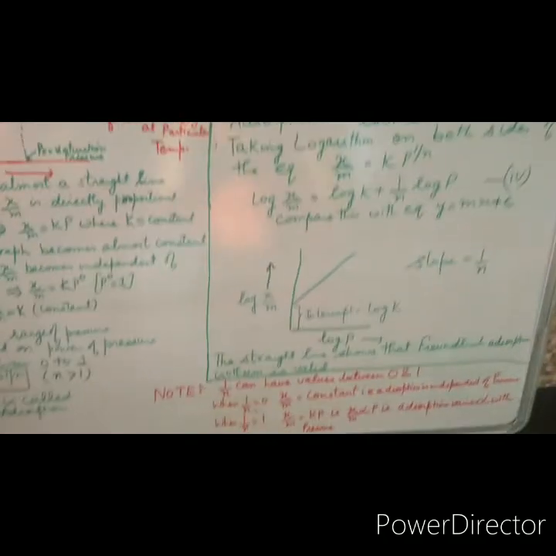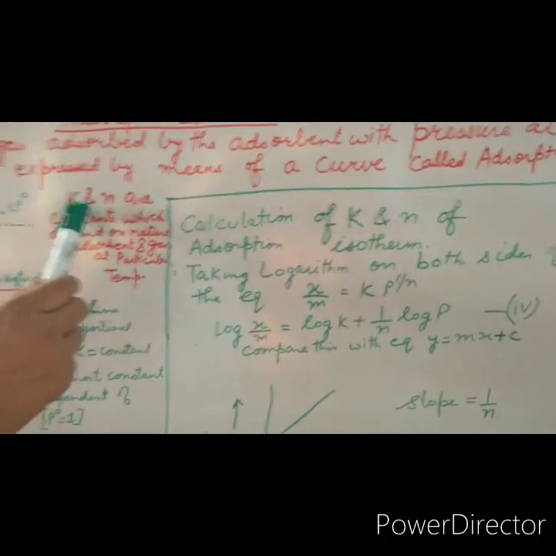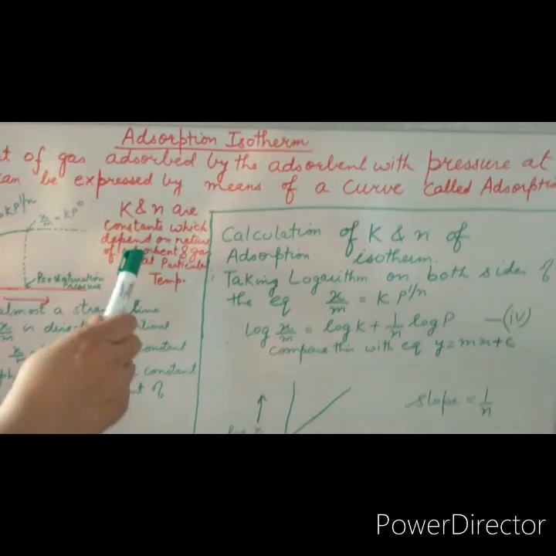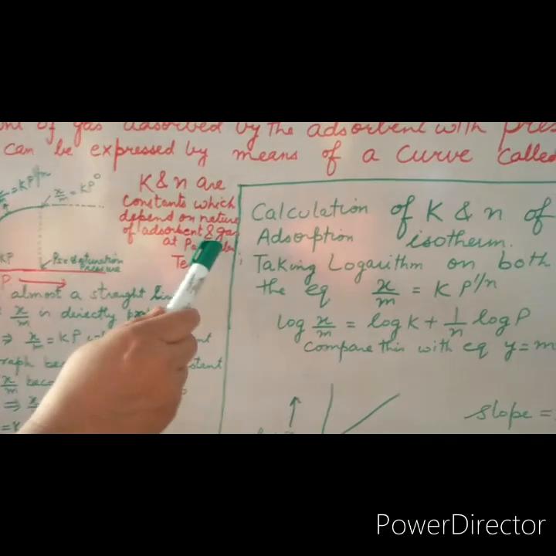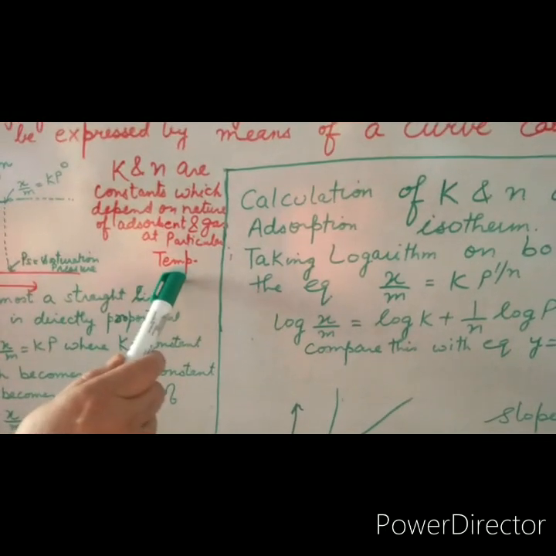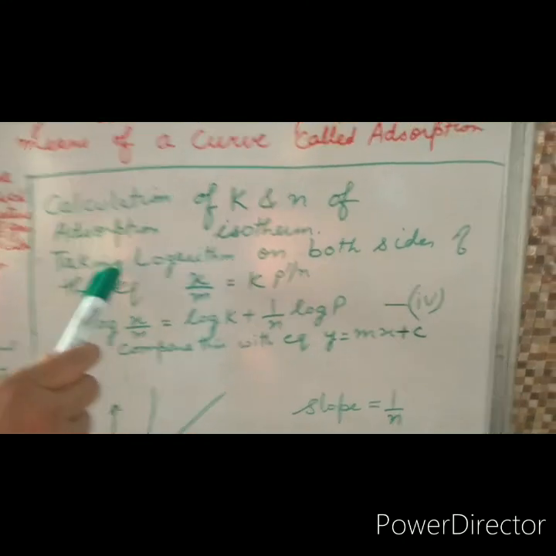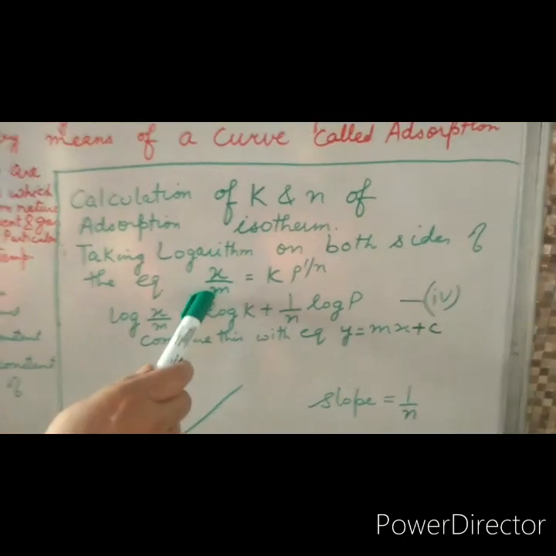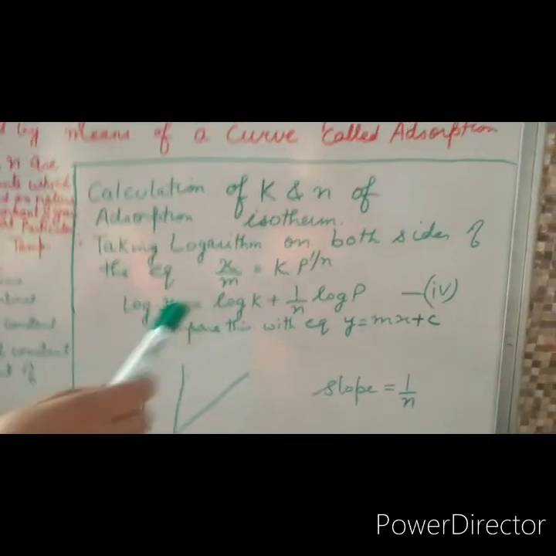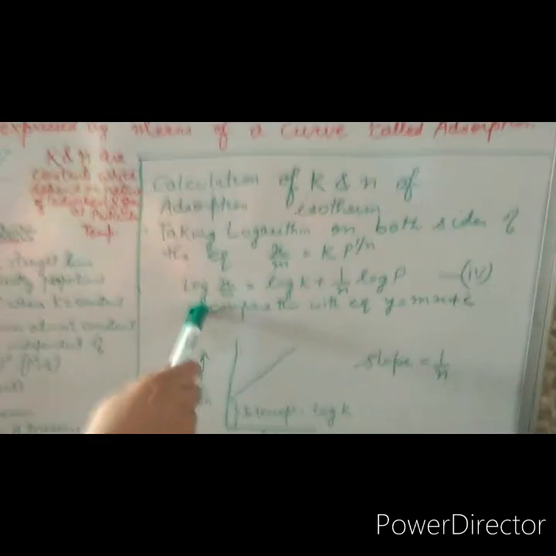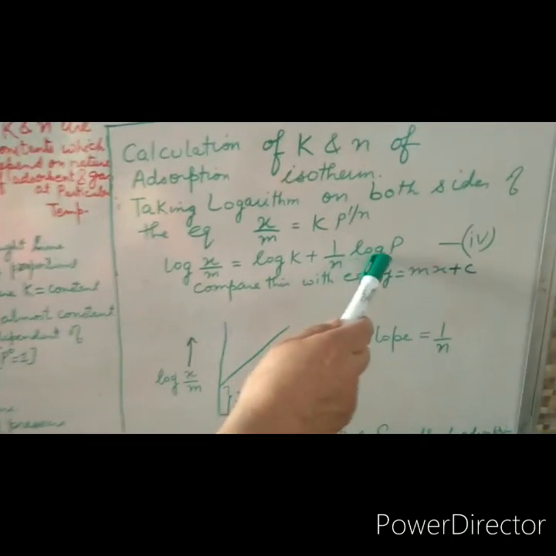Now we want to calculate k and n. What we know is k and n are constants and they depend upon the nature of the adsorbent and gas at a particular temperature. In order to calculate k and n, we take logarithm on both sides of the Freundlich equation. So taking logarithm on both sides, we get log x over m is equal to log k plus 1 over n log p.